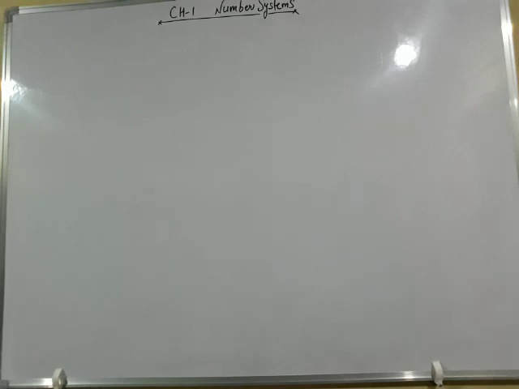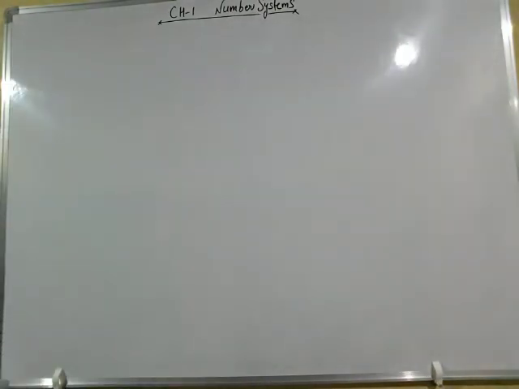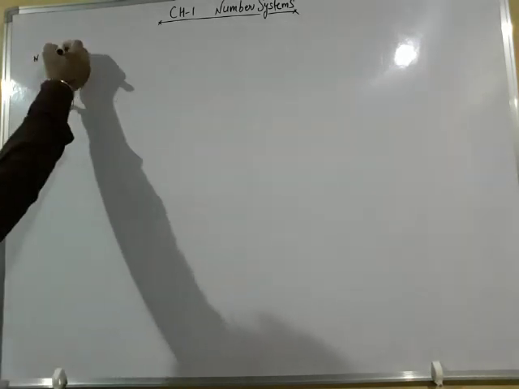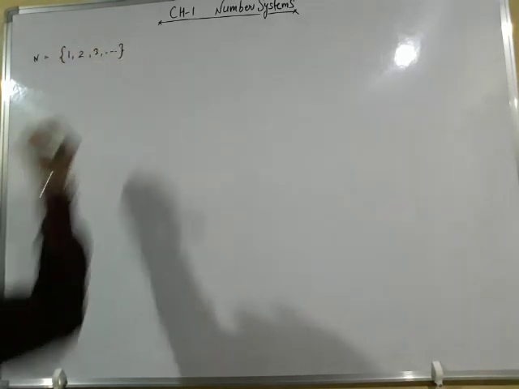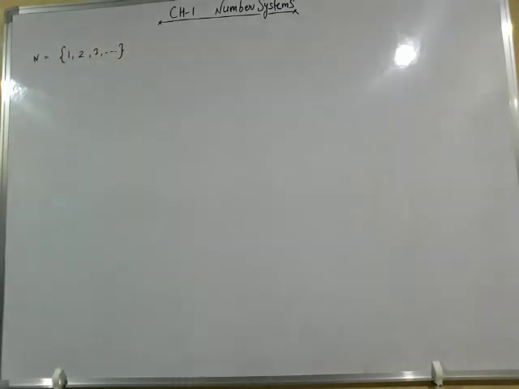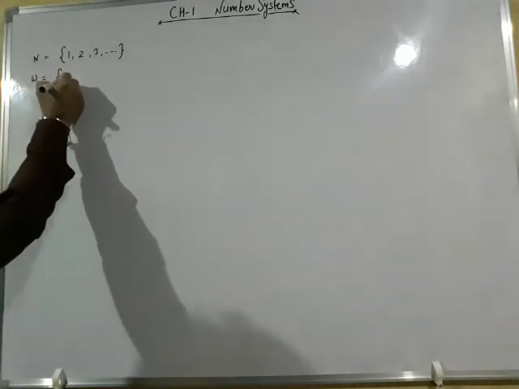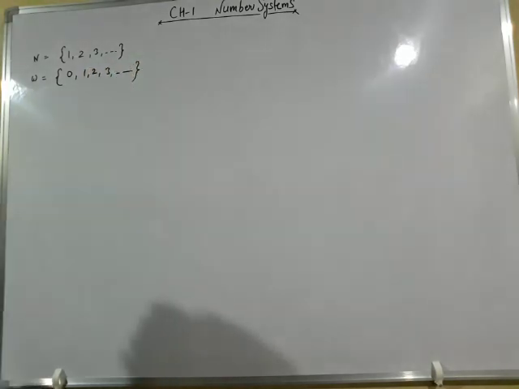Yes. So this is our chapter 1, number system, where we have started this chapter. We started from natural numbers, and the set of natural numbers contains the digits 1, 2, 3 and so on. Natural numbers are also known as counting numbers. Then we introduced the set of whole numbers, which also contains 0, 1, 2 and 3.